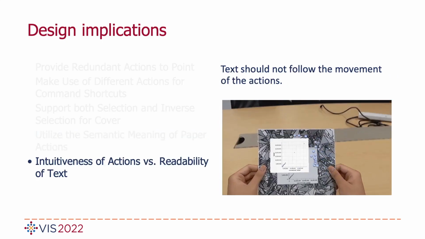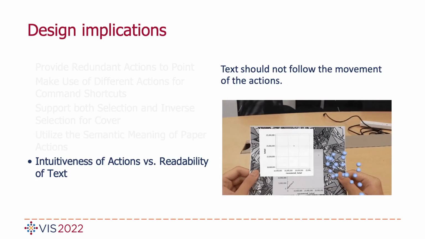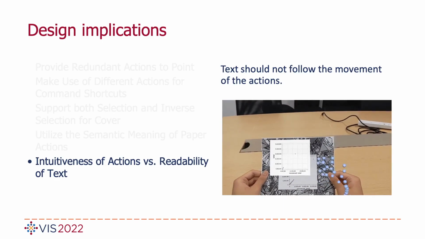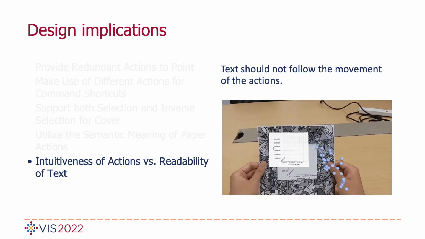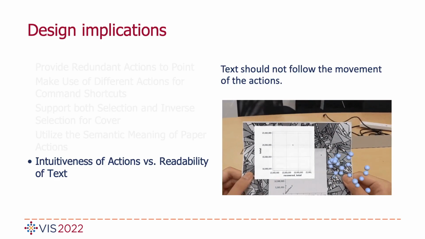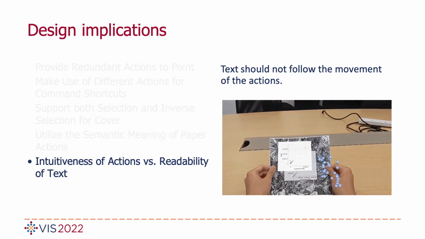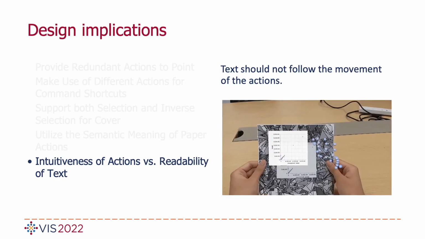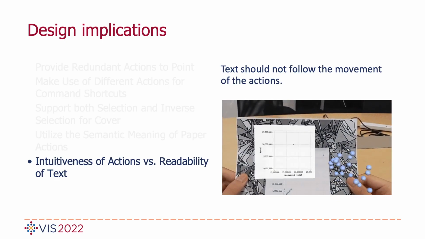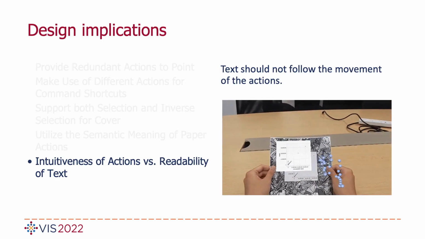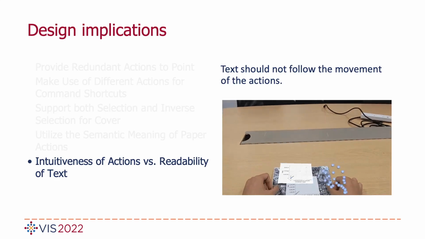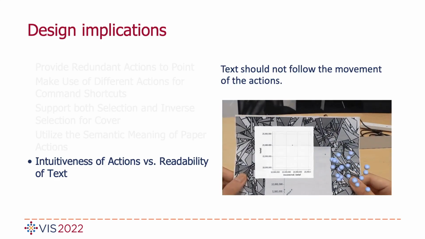The fifth item is to balance the intuitiveness of actions and readability of text. For example, translate to zoom is intuitive because it matches the physics that close objects become larger and far objects get smaller. However, the text is getting harder to read when it's too far away. One solution is to fix text at a certain distance for reading and allow the visual pattern to follow the action movements for intuitiveness and engagement.